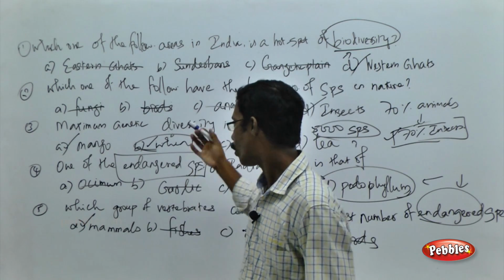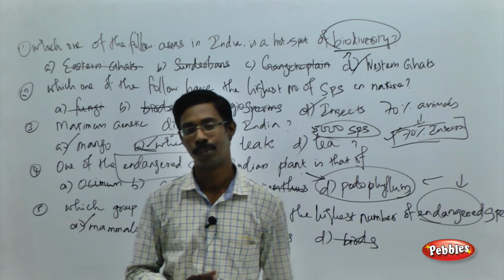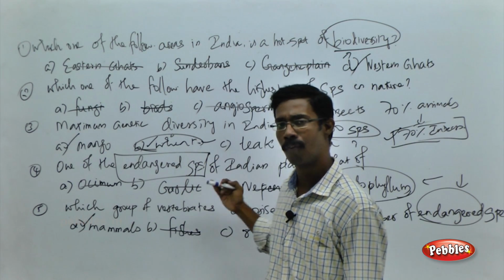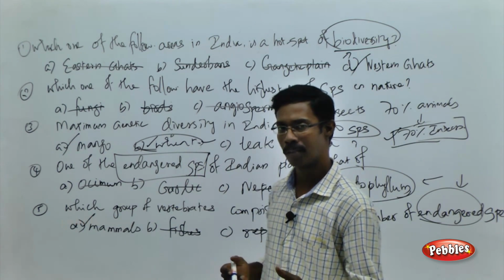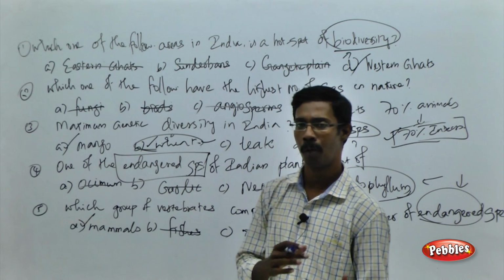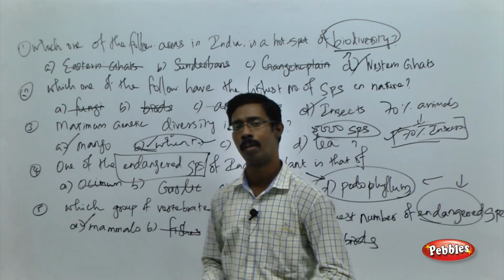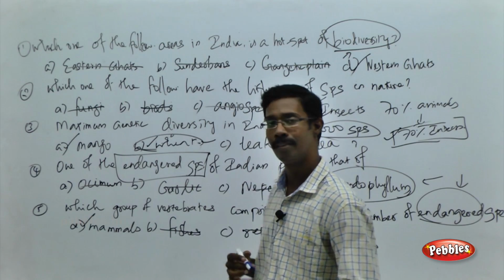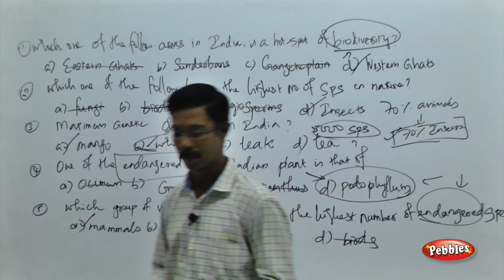This is how you have to understand and answer this type of question. As I told you, you can expect questions like this from the particular chapter: what is the organism, what is the location, what is the hotspot and what area belongs to the particular hotspot. In such a way you can expect the questions, and now we are going to see the next set of questions from the particular chapter.